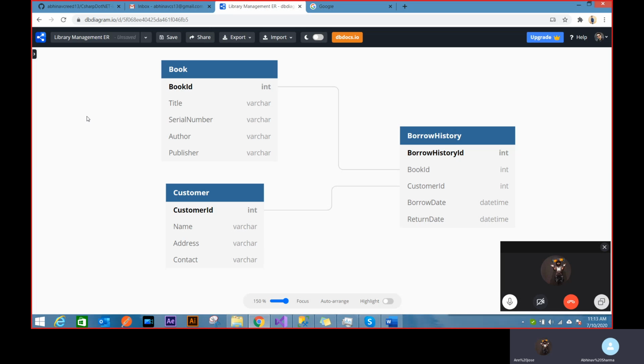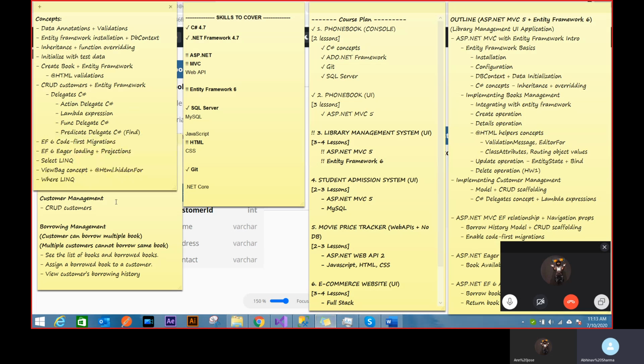So now this is a whole new setup. We are moving from phone book. We are at a new application. We will be looking at a new kind of constraints. And throughout this application, I'll be explaining a lot of concepts of delegate, C sharp, eager management, code first and everything, which is enough to kickstart an Entity Framework. It won't be very advanced concepts, but if you want a starter Entity Framework application, you can start using these concepts. It's enough for you to have the idea of Entity Framework.